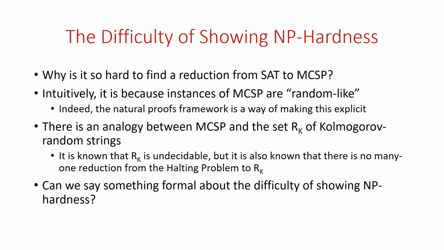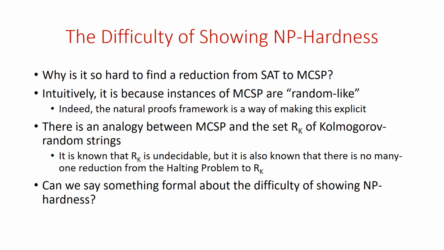And in fact, there's an analogy between MCSP and the set R_K of Kolmogorov random strings, so strings that require Kolmogorov complexity at least n/2, say. It's known that R_K is undecidable, but it's also known that R_K, the set of Kolmogorov random strings, is not hard for the RE sets with respect to many-one reductions. And you can think of the question of NP-completeness of MCSP as a scaled-down, resource-bounded version of this question, where MCSP is a resource-bounded version of R_K, and we're looking for a completeness result. And the question is, is there many-one completeness, or might this fail to hold?